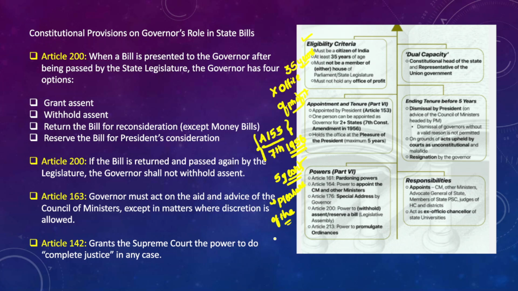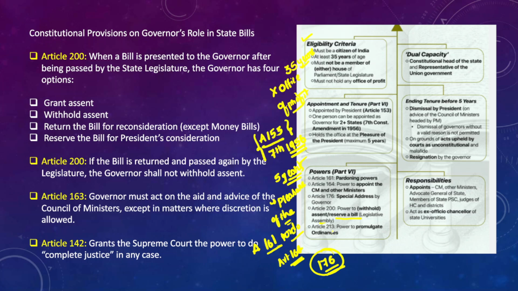When we talk about the powers of the governor, Article 161 of the Indian Constitution talks about the pardoning powers. Like the president, the governor also enjoys certain pardoning powers. And Article 164 of the Indian Constitution talks about the power to appoint the CM and other ministers in the state government. And Article 200 of the Indian Constitution talks about the power to withhold assent or reserve the bill for the legislative assembly.